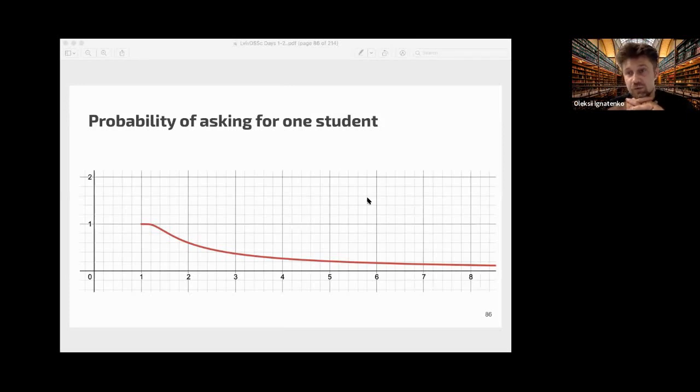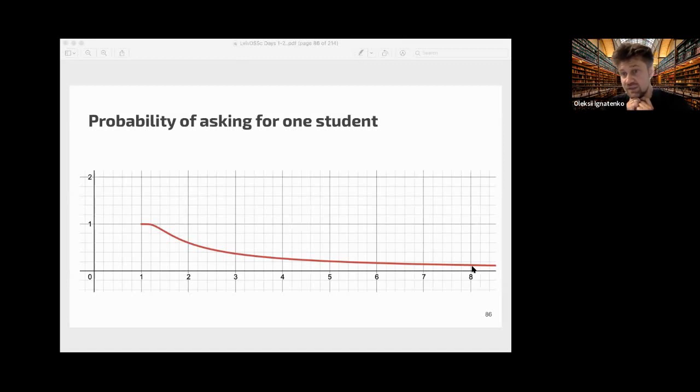But if you solve this problem for n students, you can write the probability, and it will form this nice graph, where you have the probability that one student asks the question. It's going to 0 when the number of students goes to infinity.